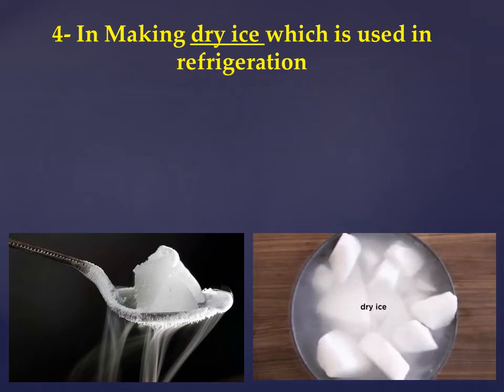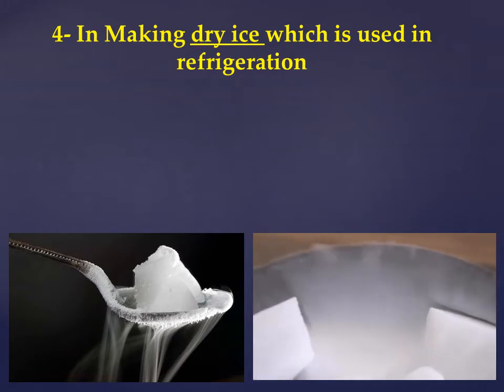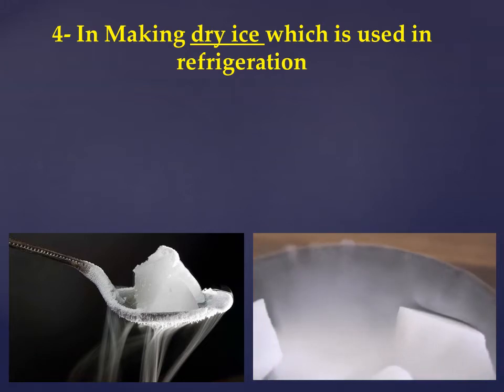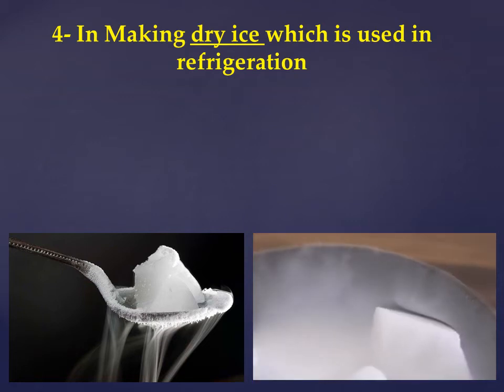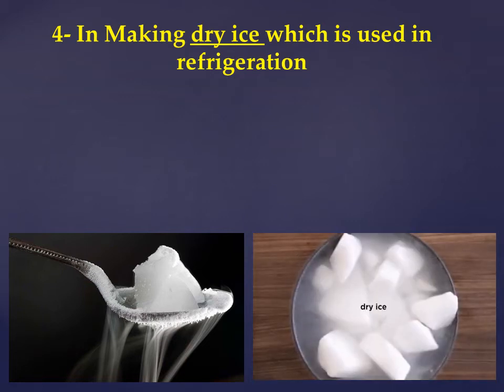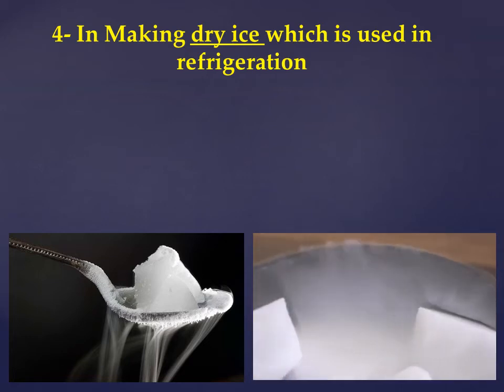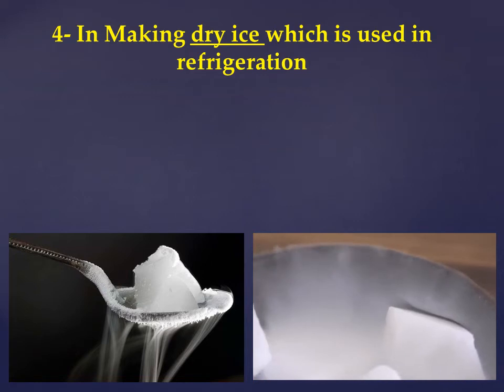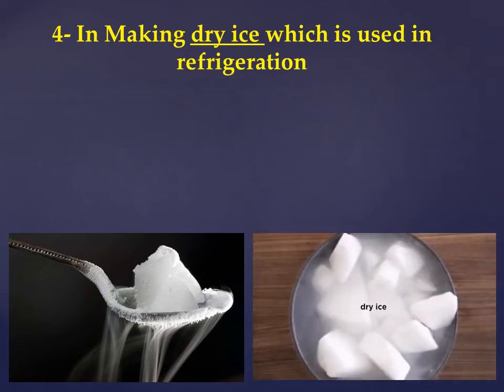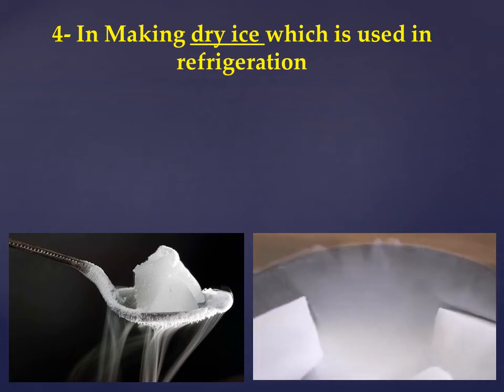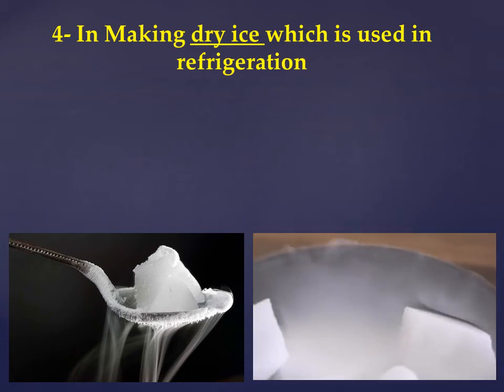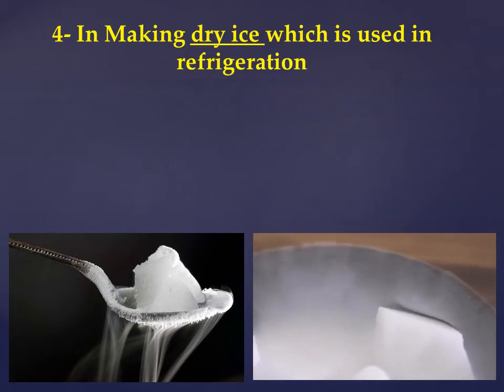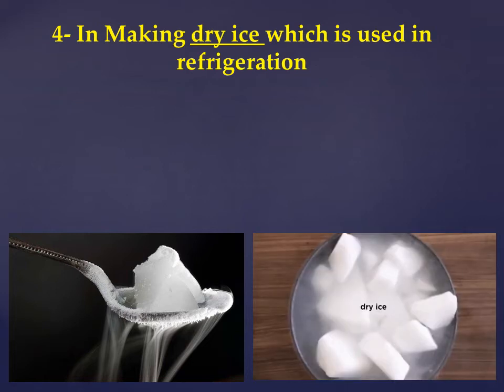If we want to change a matter from gaseous state to liquid state, it will be by cooling. And if we want to change from liquid to solid, it will be by cooling. If we wanted to change carbon dioxide into liquid, it will be by cooling. And the liquid which is produced, we can change it into solid, which is dry ice, also by cooling.